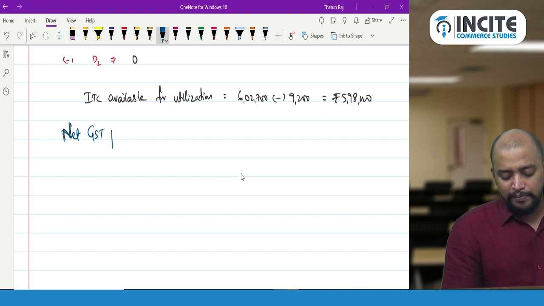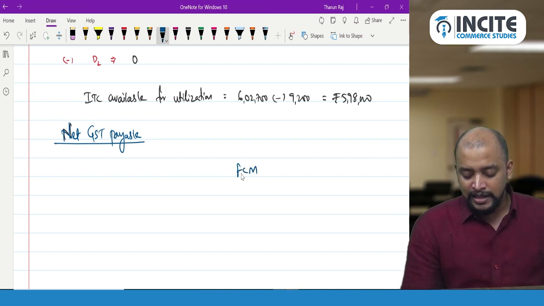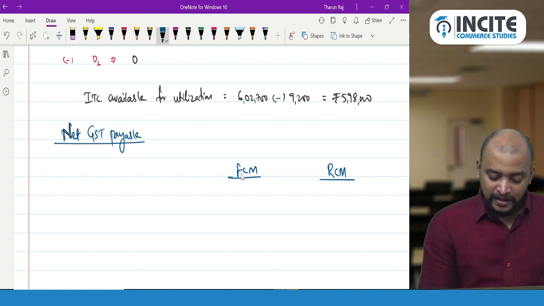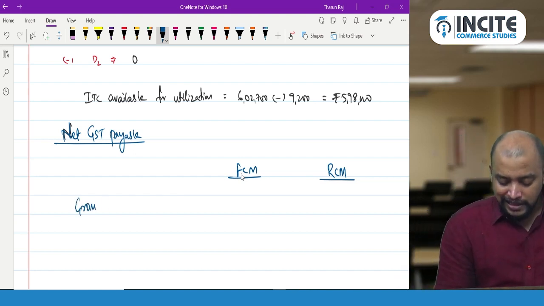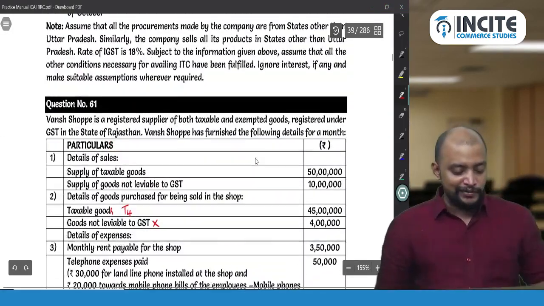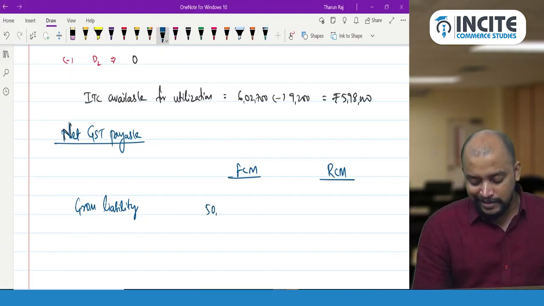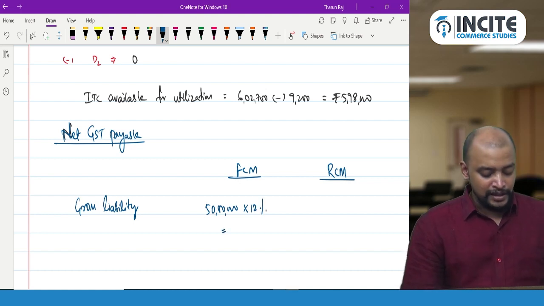So net GST payable, we have FCM liability and RCM liability. So separate it. FCM and RCM. First gross liability. What is the taxable turnover? So the turnover, if you see, only two turnovers are there. Taxable goods 50 lakhs. So 50 lakhs into 12% equals to 6 lakhs.